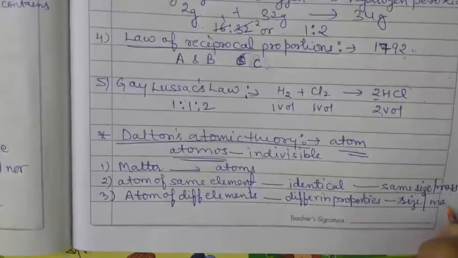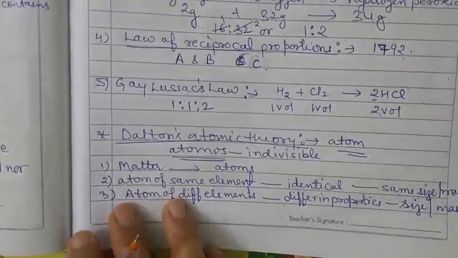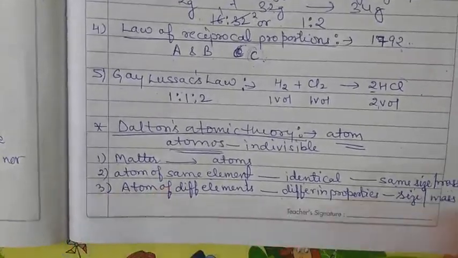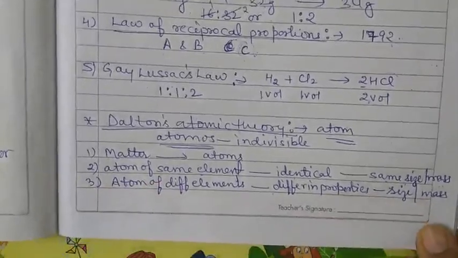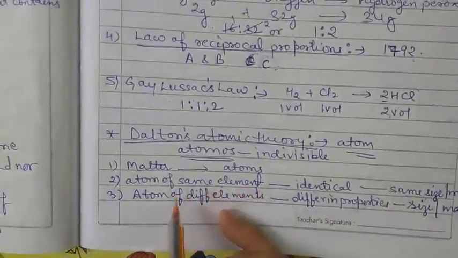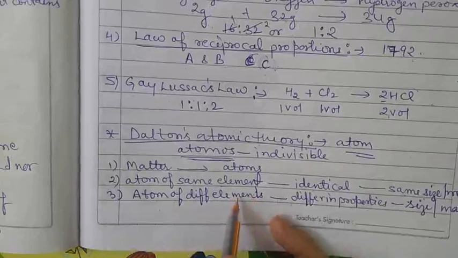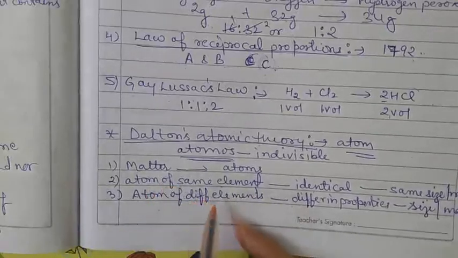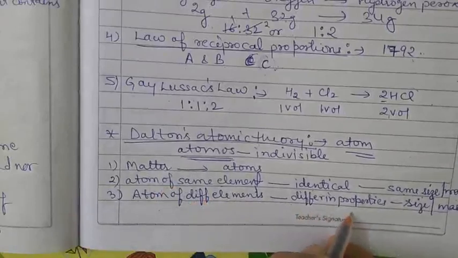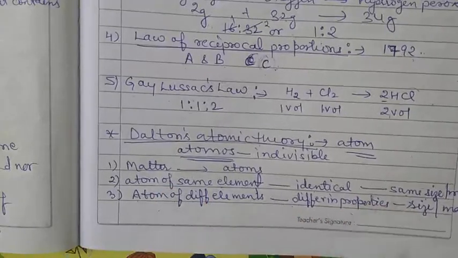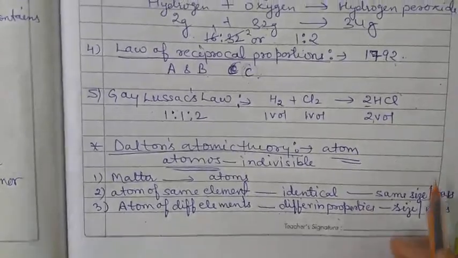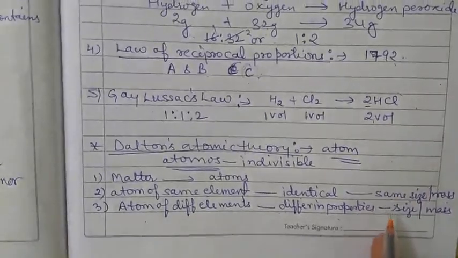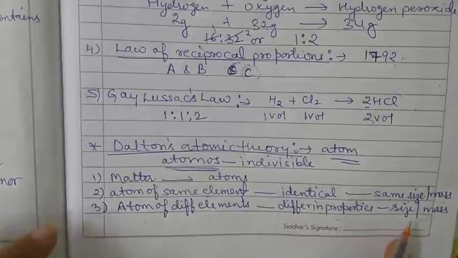For example, aluminium and copper are two different elements, so they possess different properties, and the size and mass of their atoms are also different.